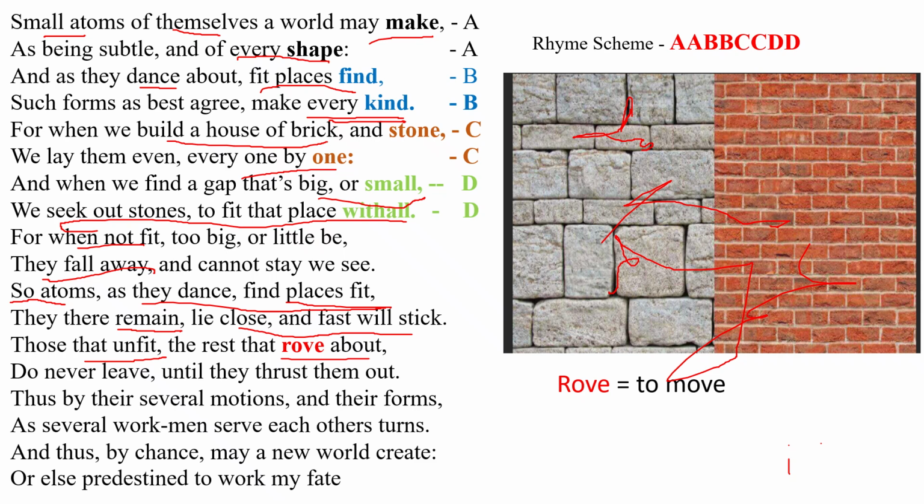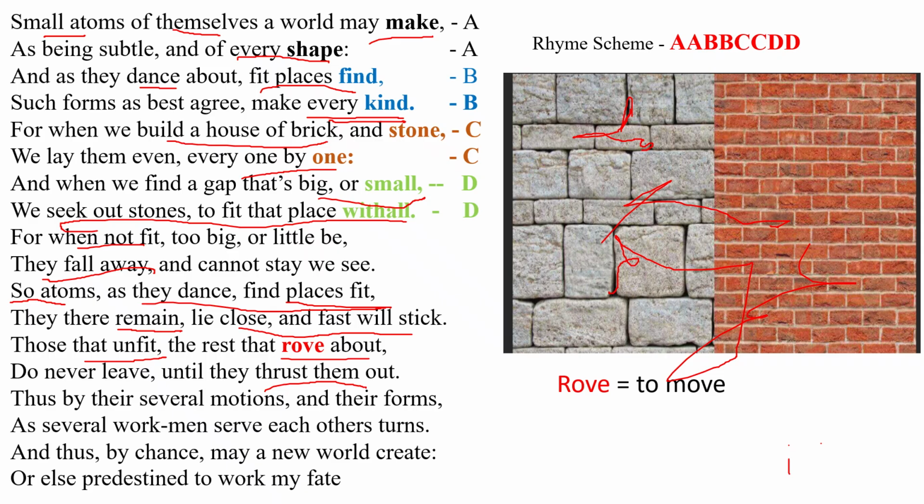Next, do never leave until they thrust them out. They continue moving until they are pushed out by other atoms that fit better. So thrust them out, so they move continuously.